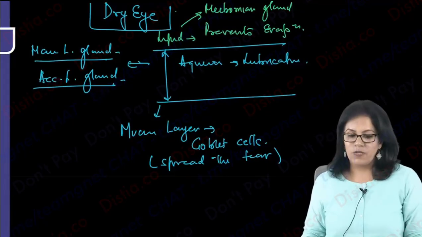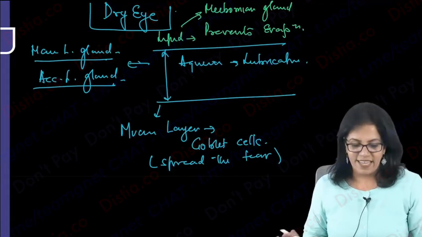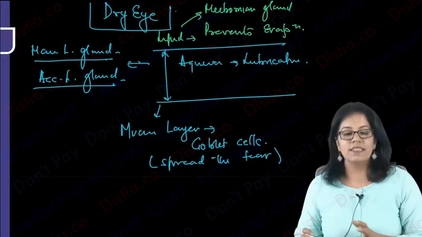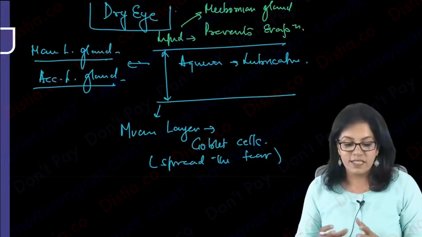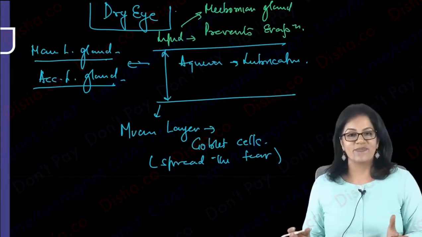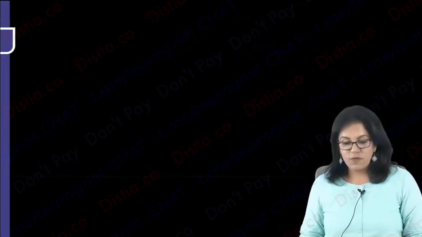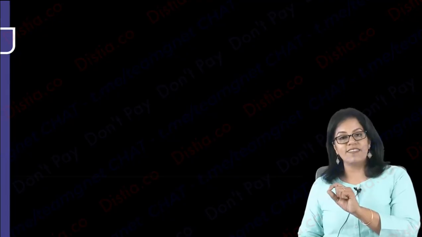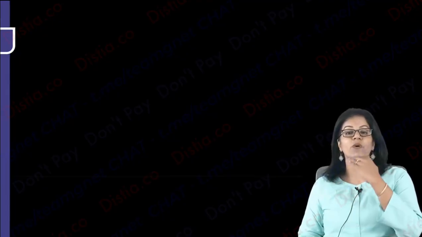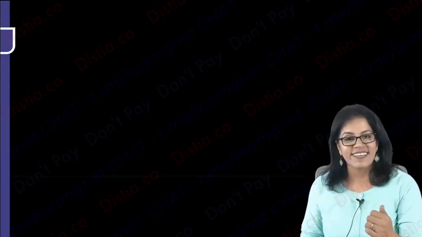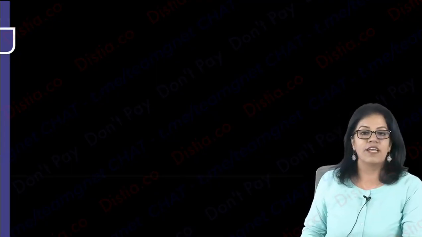Done? Okay. What is dry eye? So dry eye is when there is deficiency of any of these three layers which is causing dryness. That is dry eye. And I'll tell you one more thing. Dry eye disease, when we say, means it has started causing ocular inflammations. Anyway, that is not much asked at your level.